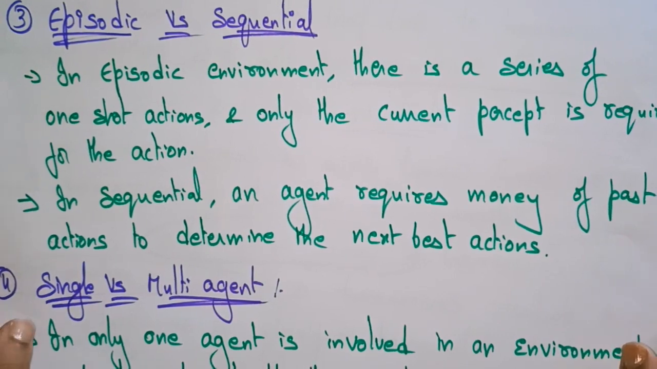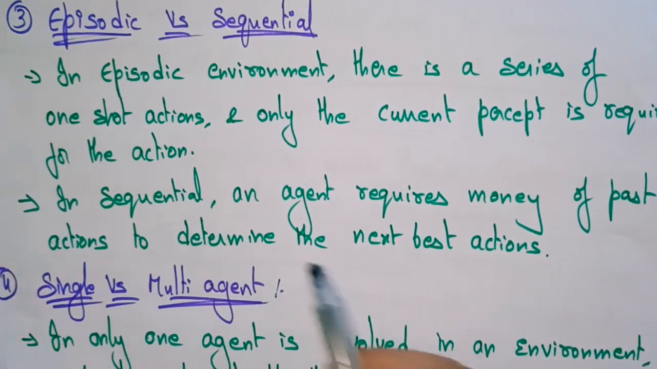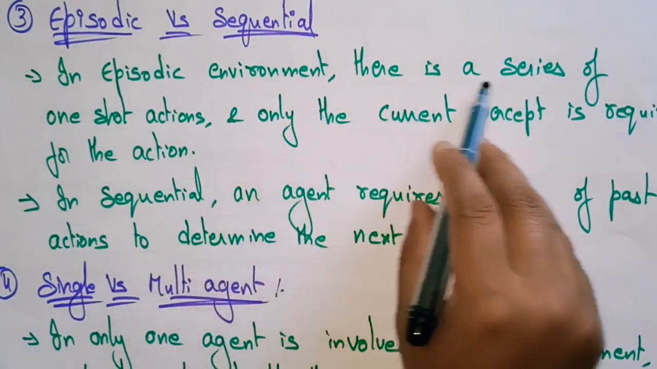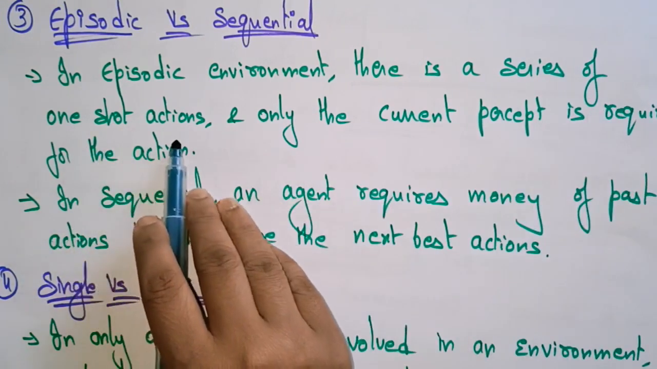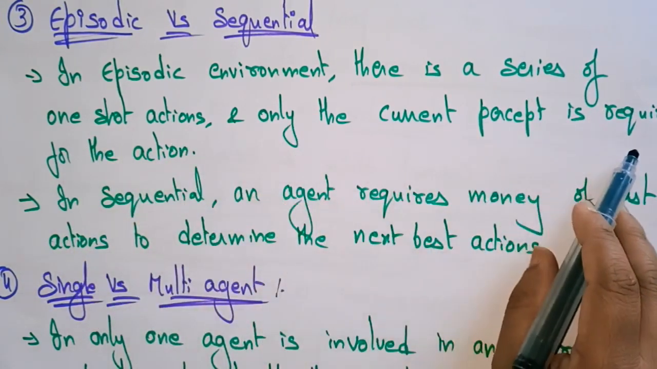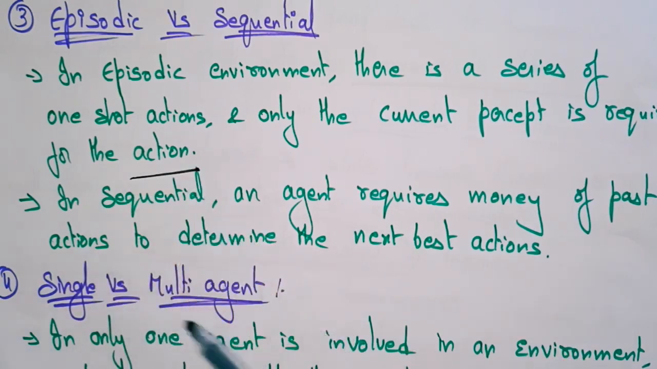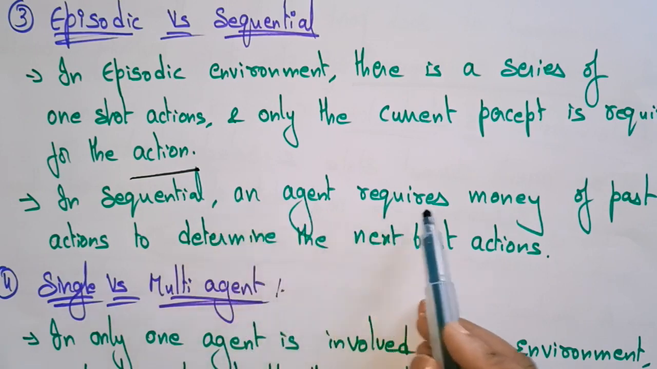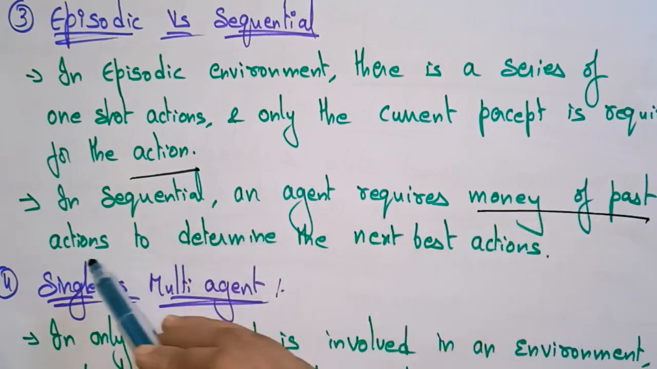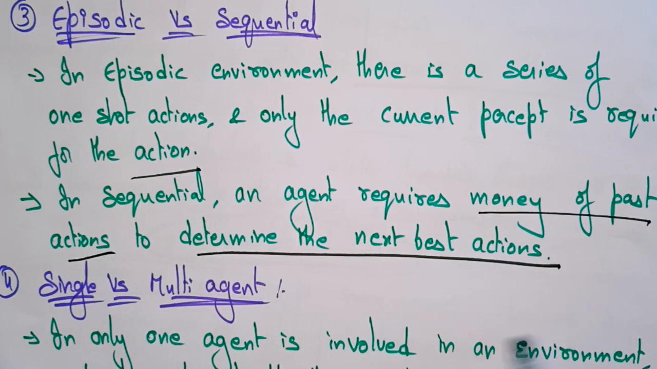Another type of feature is episodic versus sequential. So what is episodic versus sequential? In an episodic environment, there is a series of one-shot actions, and only the current percept is required for that action. So you call it an episodic environment. Then what about sequential? In sequential, an agent requires many past actions to determine the next best action.